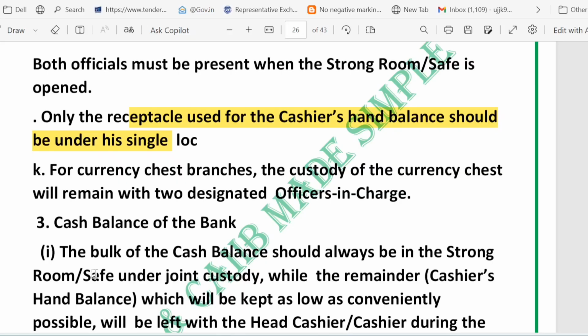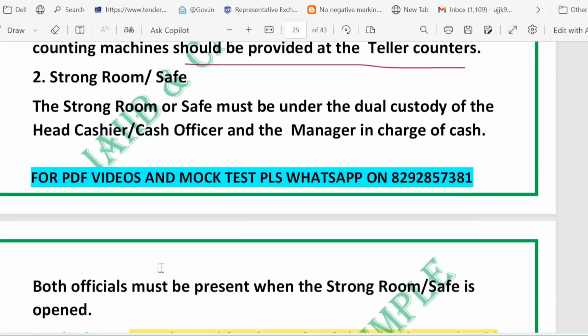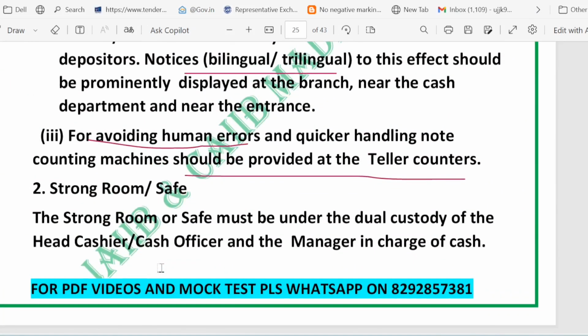You can think of the strong room like a safe deposit box that needs two keys turned at once. That way one person can't open it alone, right? So remember, cash and small coin are kept in the strong room, and it should be joint custody. Currency chest: two designated officers in charge for joint custody.